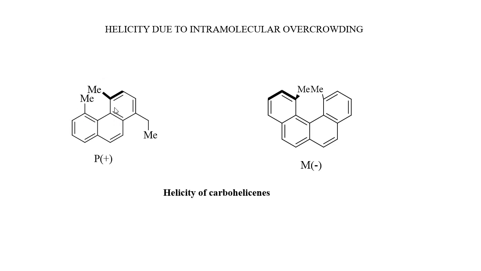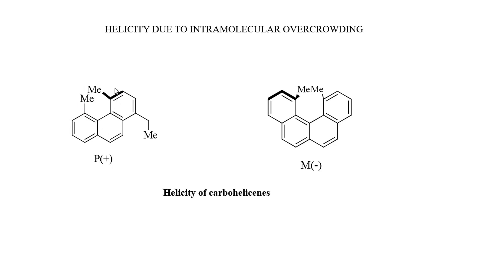For example, in this case, the presence of bulky methyl groups in these positions, in the first benzene ring and in the third benzene ring, they are close enough to have maximum steric crowding. Thus, the benzene rings are forced to lie in separate planes as a helix. They exist as a helical structure.